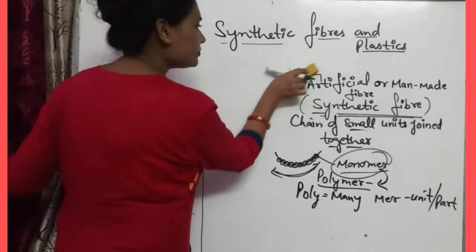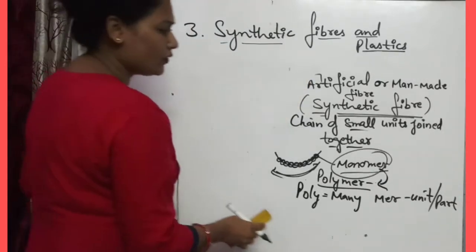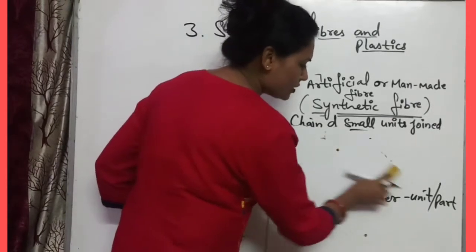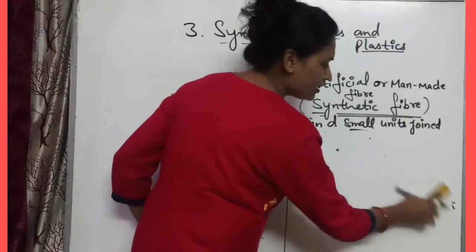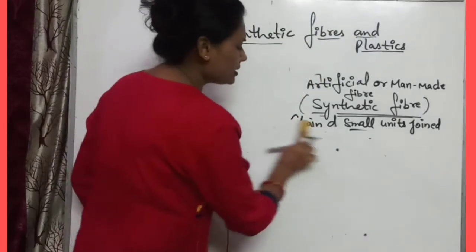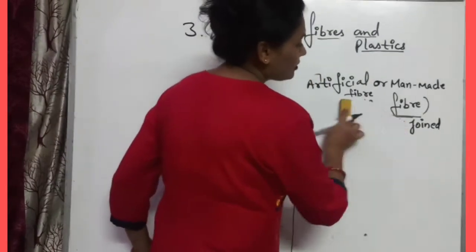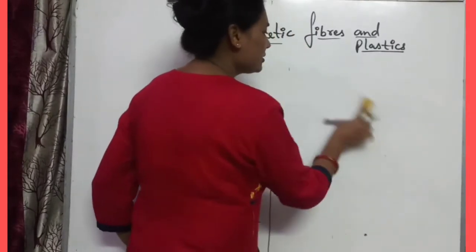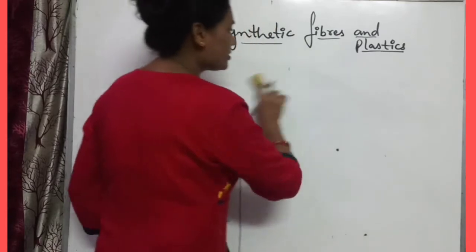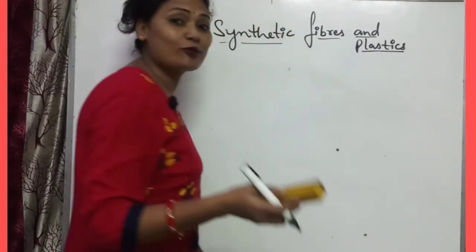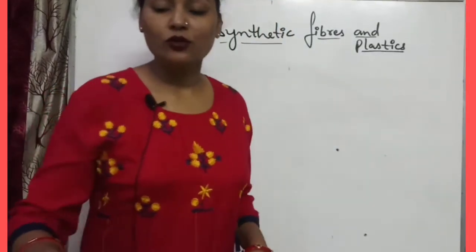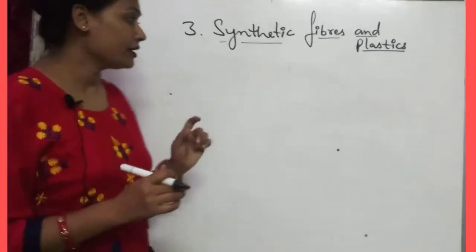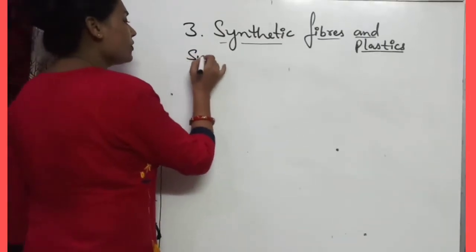Now, what are these artificial fibers? The different types of artificial or synthetic fibers that we will take: first is rayon, then nylon, then polyester, and acrylic, which is also known as Orlon. These are the synthetic fibers.